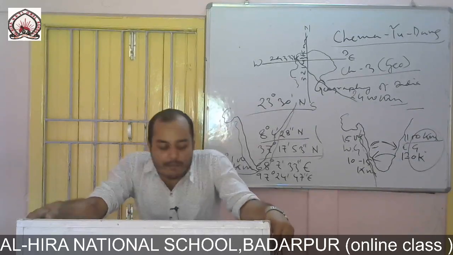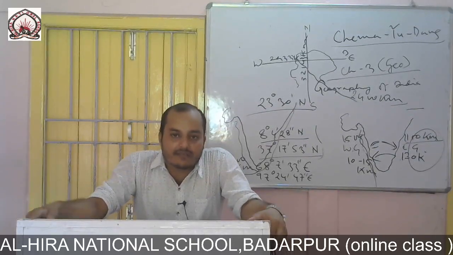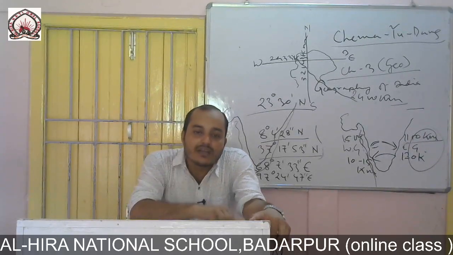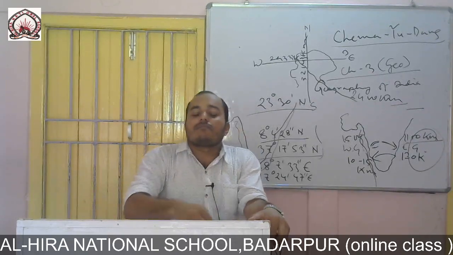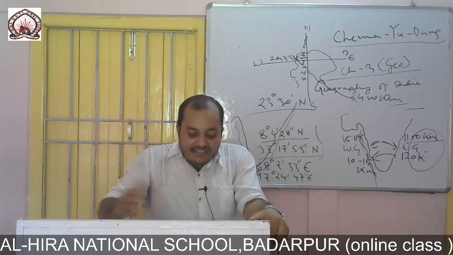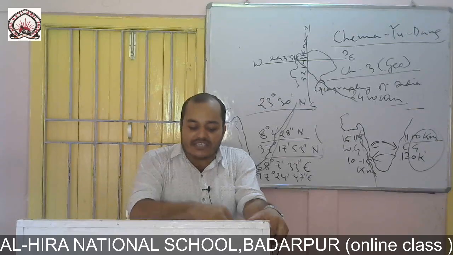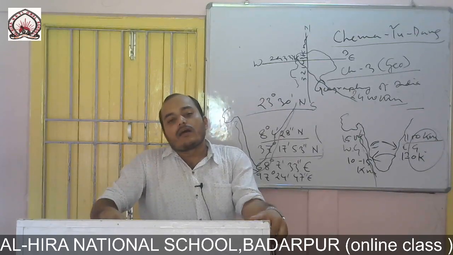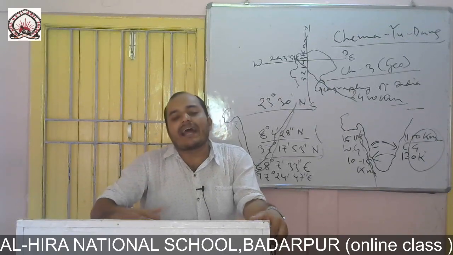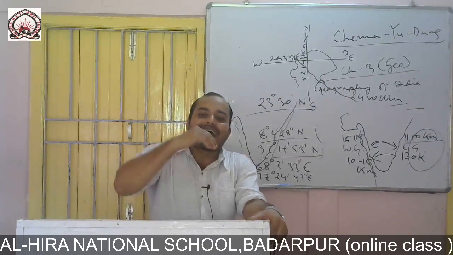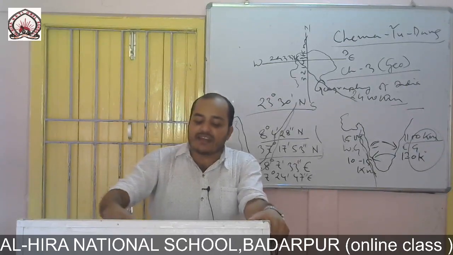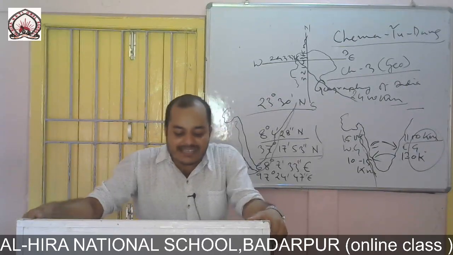Besides these four major physiographic units, okay, these are the four physiographic units we have discussed here: the Himalaya mountain system, the northern plain, the Deccan Plateau, and the coastal region.